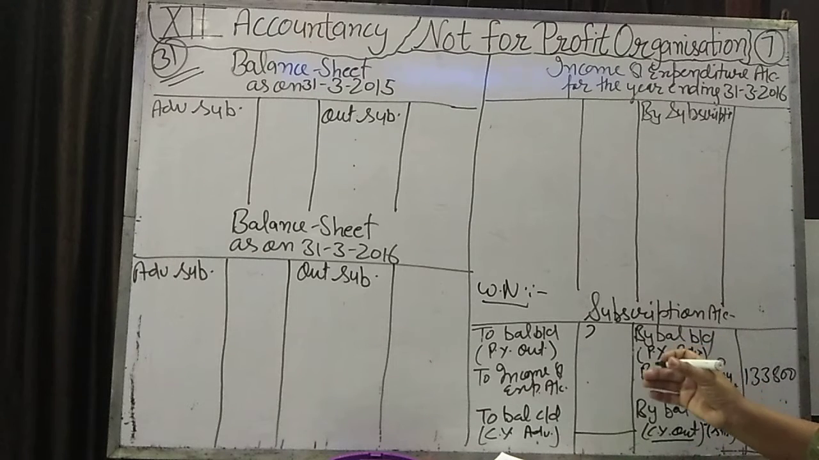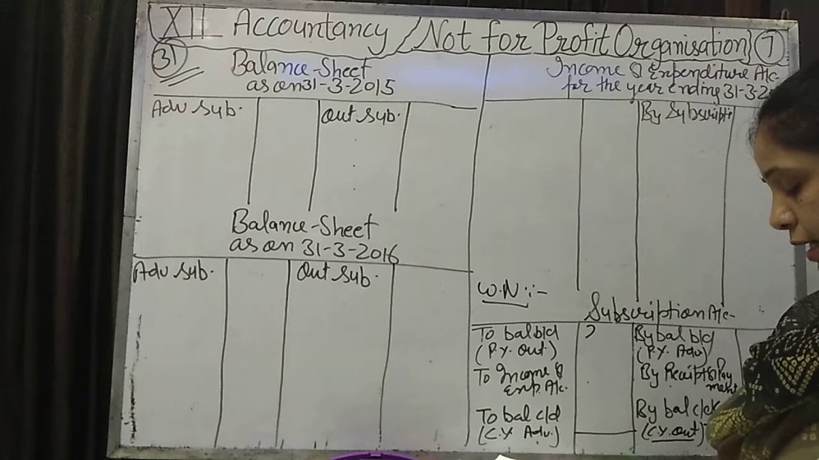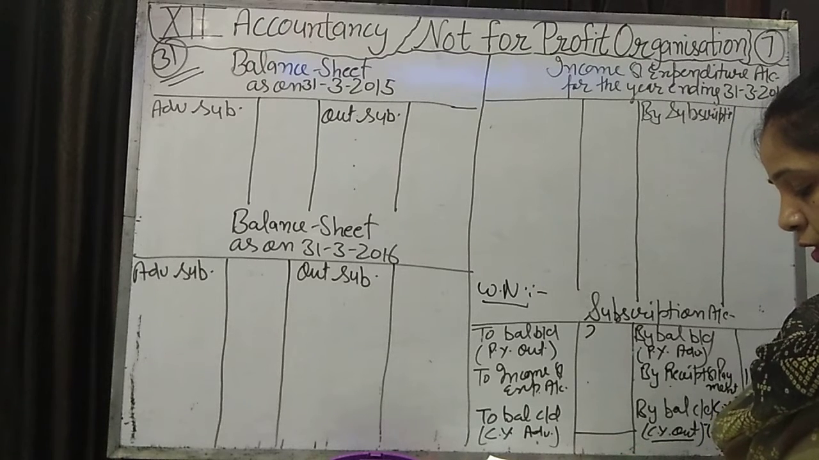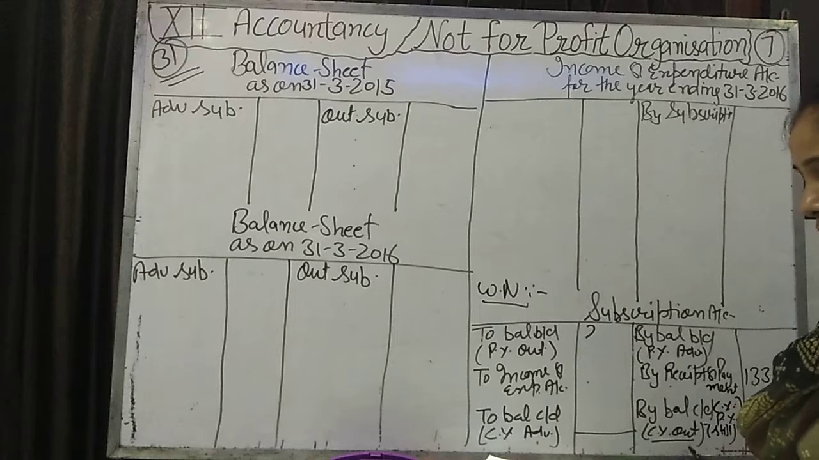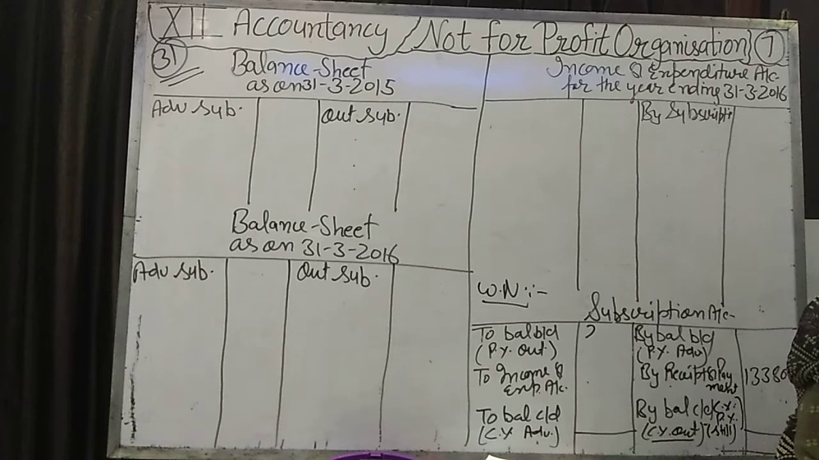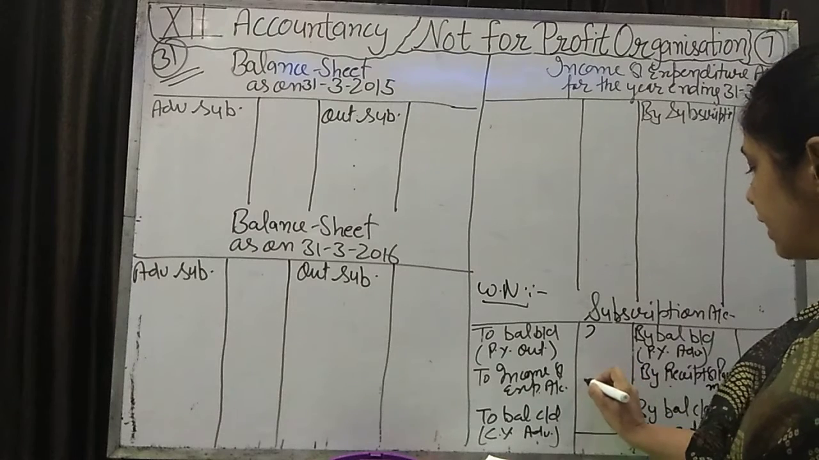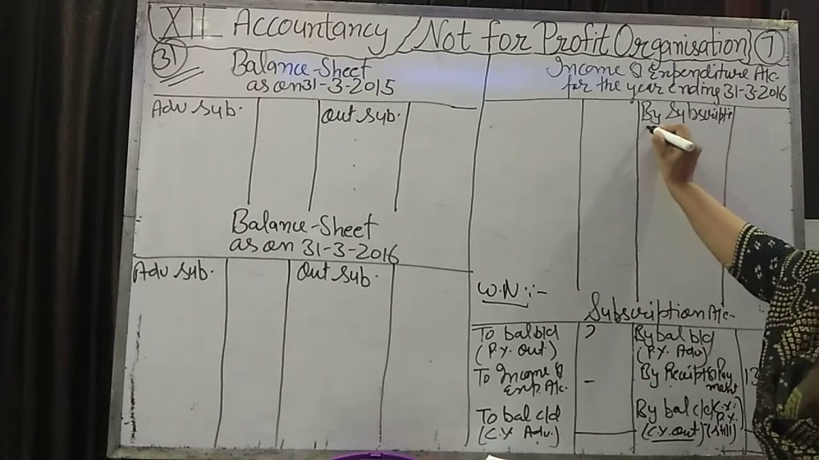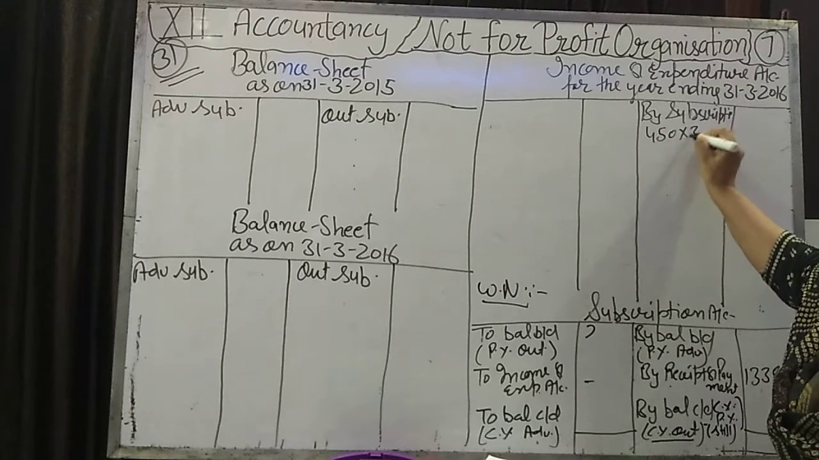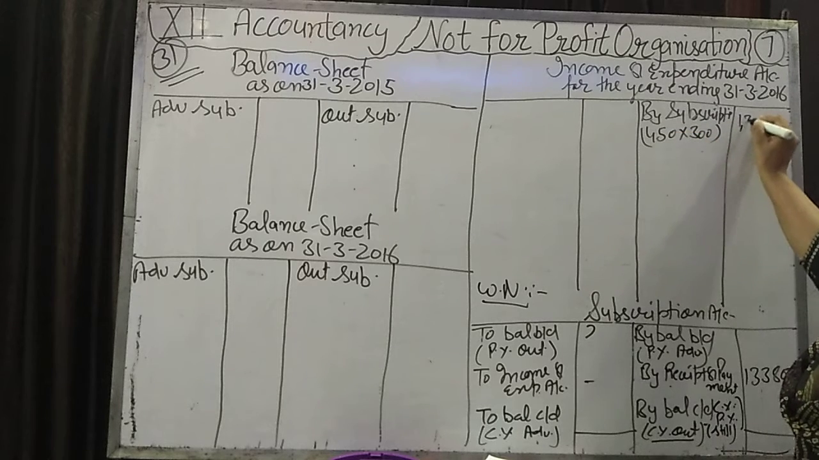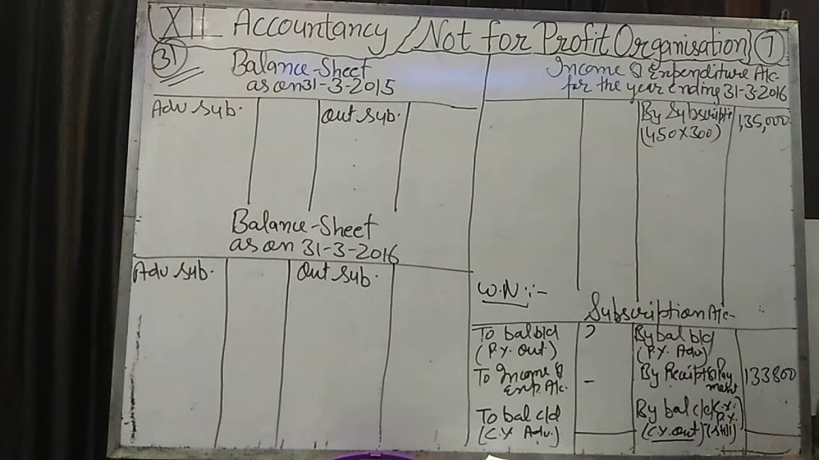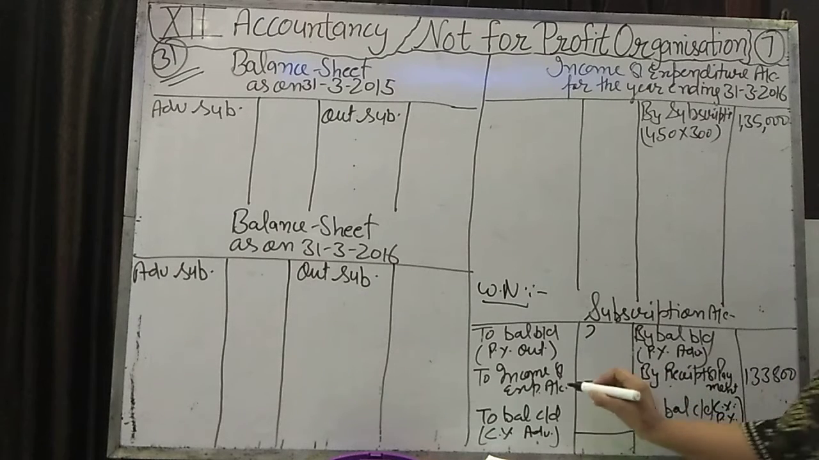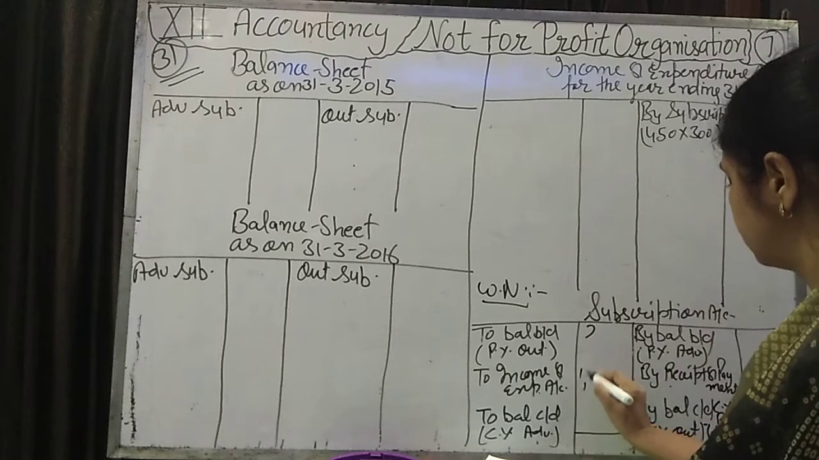So before writing this, you should read all the additional information that is given with the balance sheet. There are 450 members, each paying an annual subscription of 300. According to the members, the subscription is given to you, which we will write here in the income and expenditure account. Here also we can write 450 multiplied by 300, it will come to 1,35,000. So 1,35,000 we can write here also.